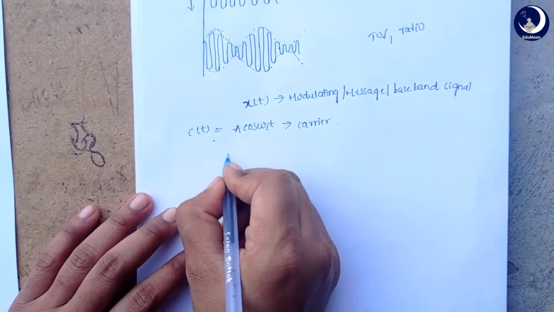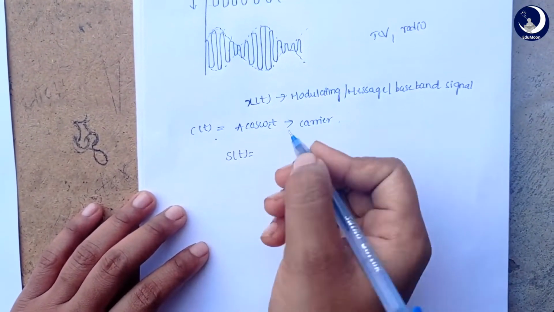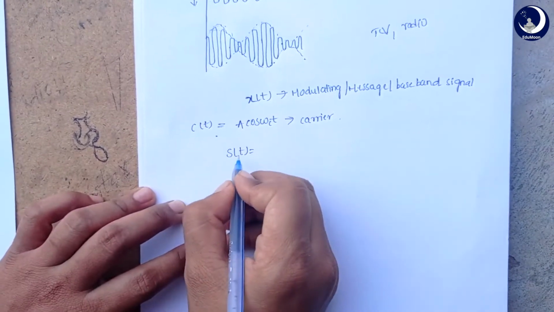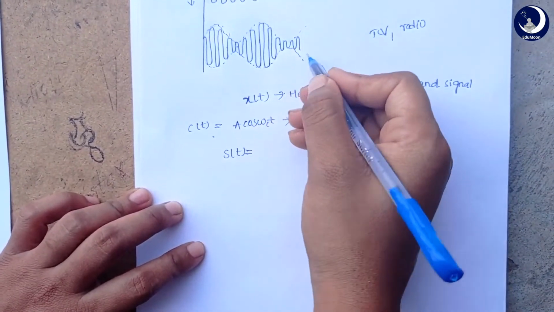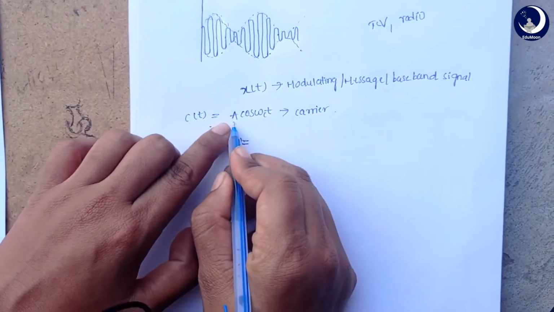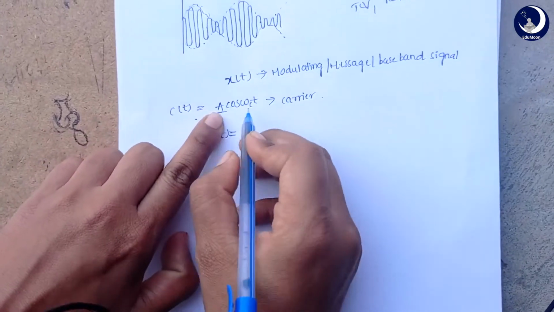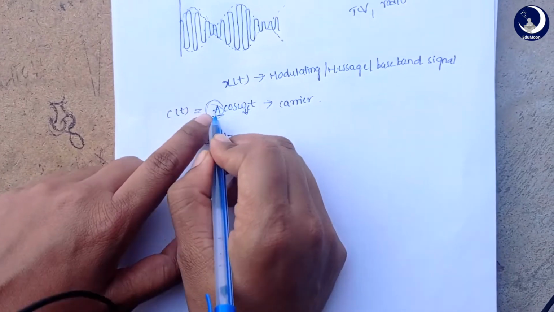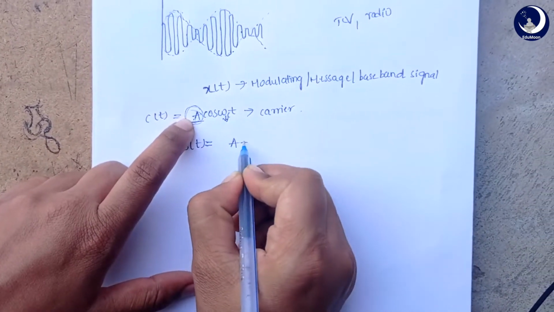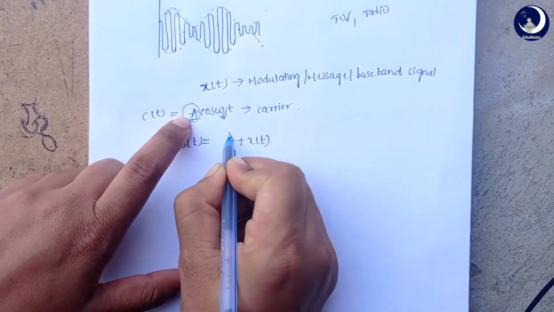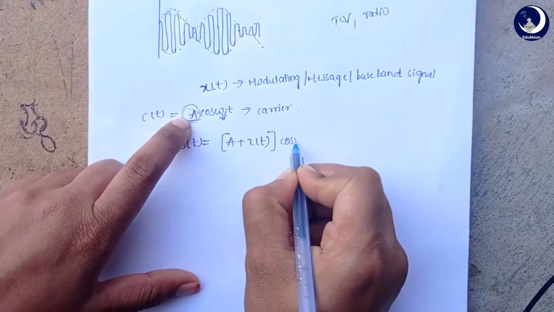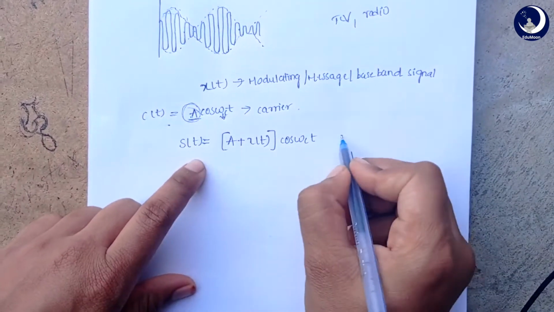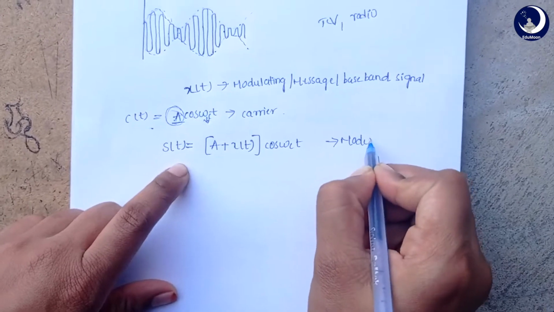Let's see what we get at the end of amplitude modulation. Here we are modulating, that means we are changing this amplitude. Only the amplitude varies, not the frequency. The frequency remains constant. So only this part changes, and we will be getting this. This is our modulated signal.